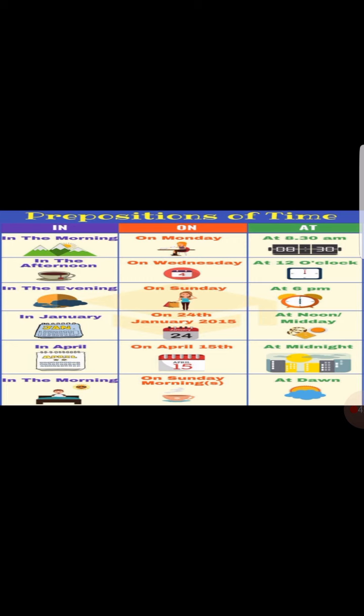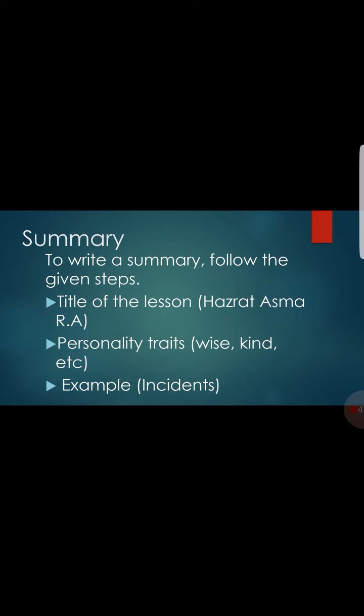Now comes the preposition of time at. At 8:30 a.m., a specific time given. At 12 o'clock, at 6 p.m., at noon or at midday, at midnight, at dawn. Now these were the prepositions of time.